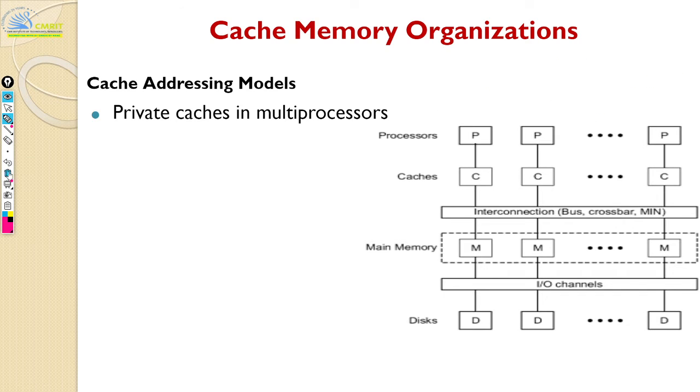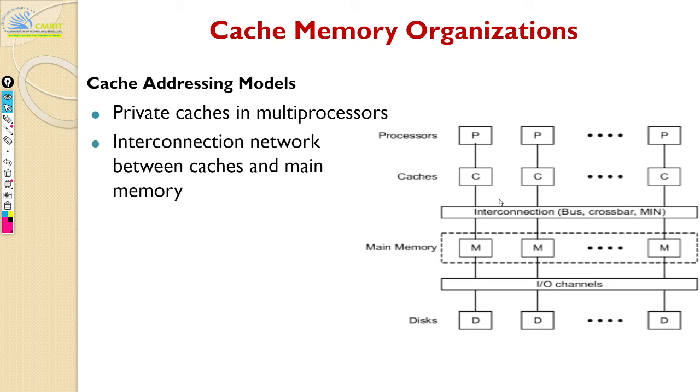So that's how today's architecture is designed. But anyway, since it's an introduction, we'll just assume that you have private cache. The point is, even though you have multiple processors, each processor will have its own cache. And there is an interconnection network between your cache and main memory. And main memory again is split into multiple chunks here.